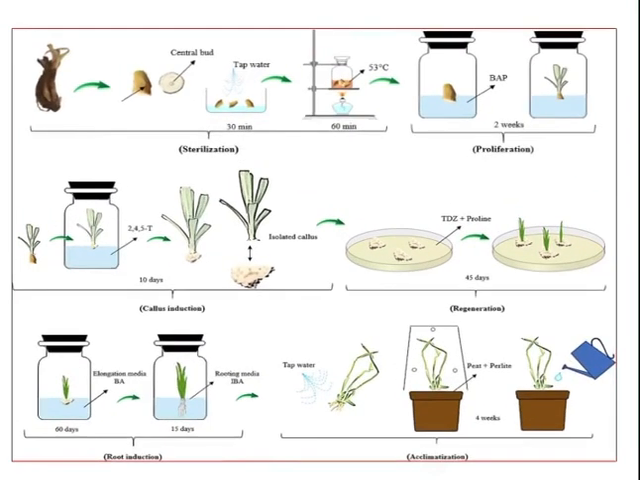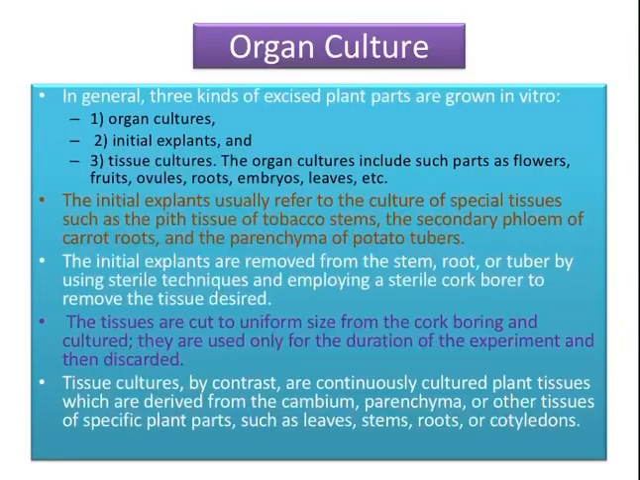These are the common procedures applied in almost any type of micropropagation, be it bud culture, callus culture, root culture, shoot culture, leaf culture, embryo culture, ovary culture or protoplast culture. These steps are very common. So, let us start with organ culture. In general there are three kinds of excised plant parts which are grown in vitro: initial explants, tissue cultures or organ cultures.